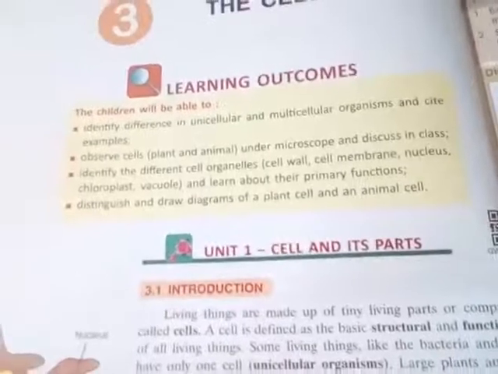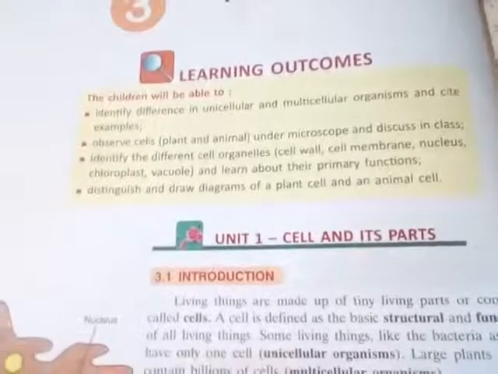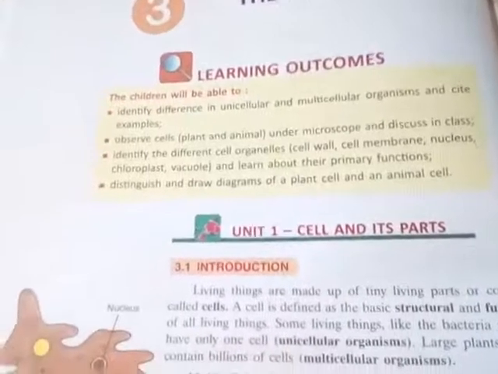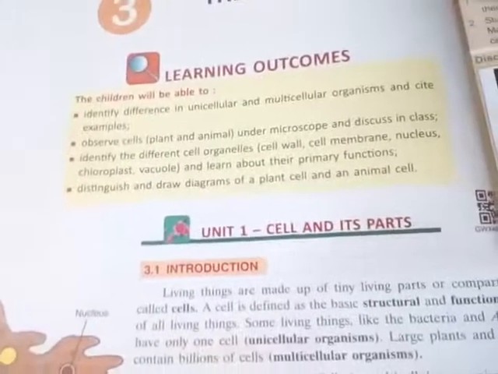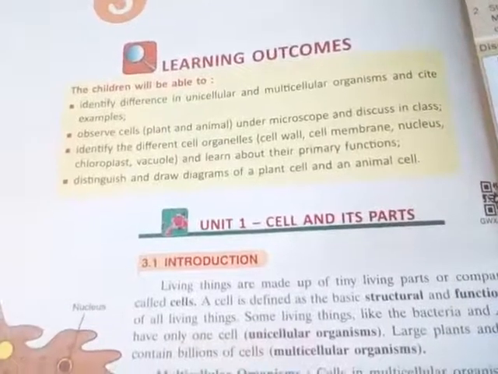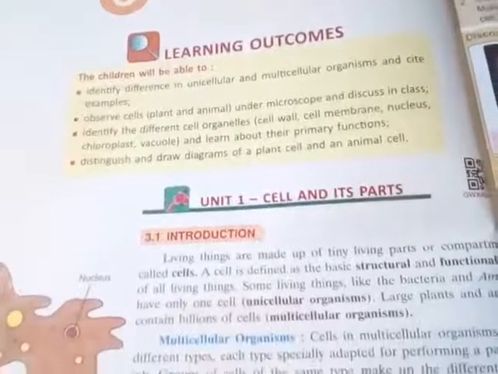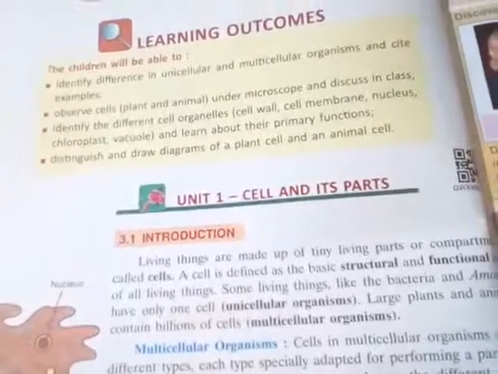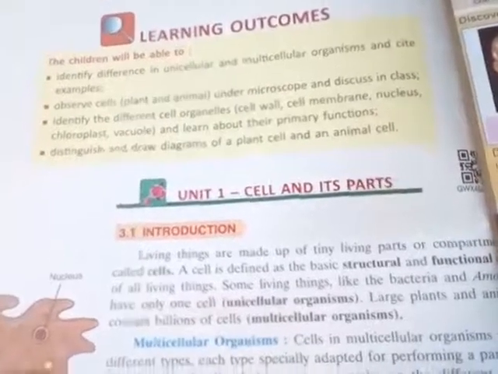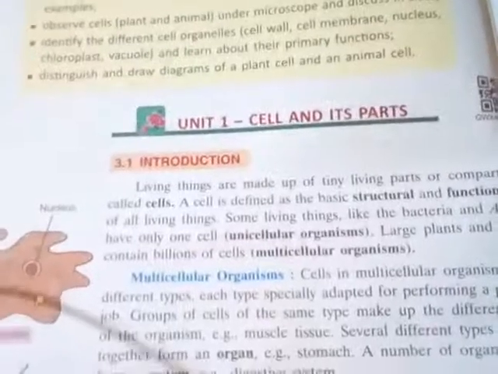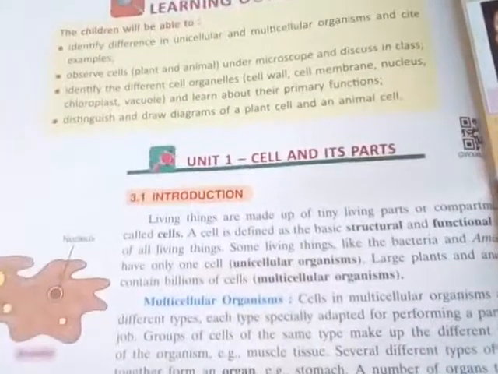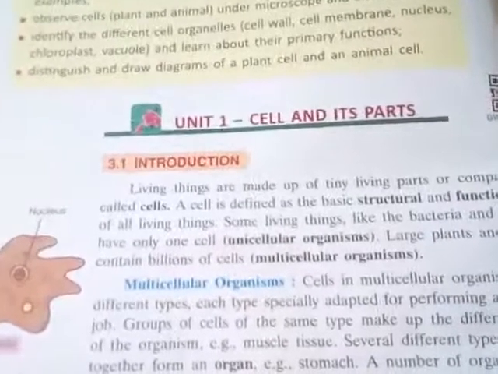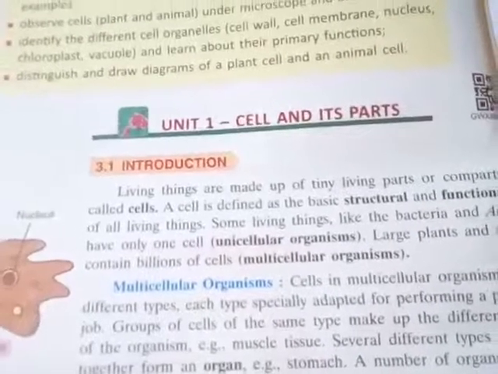Cells are basically of two types, that is unicellulars, or you can say multicellulars. On the basis of these unicellulars and multicellulars, we can classify the organisms. The cells which are only one cell, that is called the unicellular organisms, and the organisms which are formed by multiple cells are called the multicellular organisms.